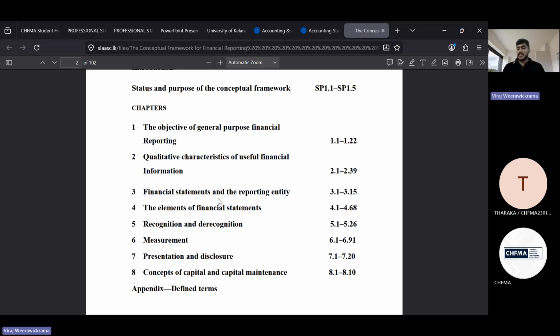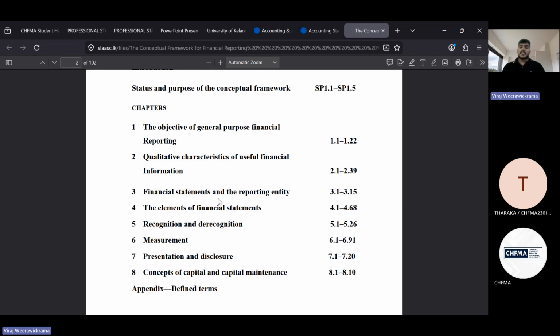As we discussed, this is the base, this is the guideline. This is not an accounting standard. When it comes to the conceptual framework for financial reporting, it always provides guidance on how we can apply these accounting standards and how we can prepare the financial statements. It will provide a set of principles. So that's what we discussed so far.